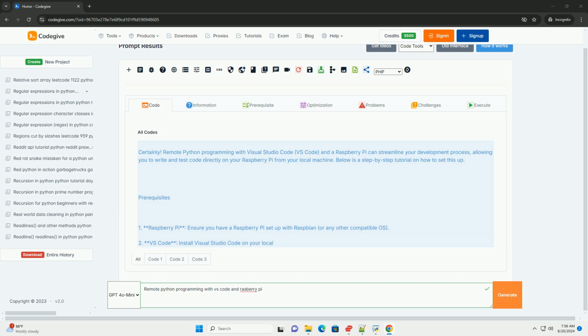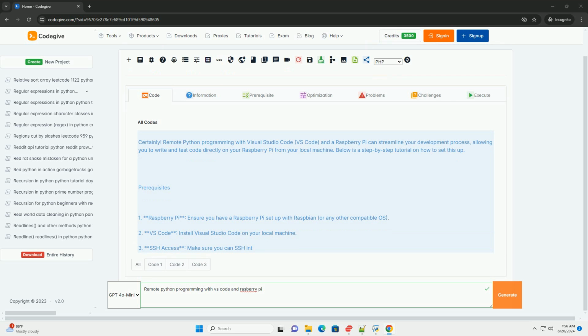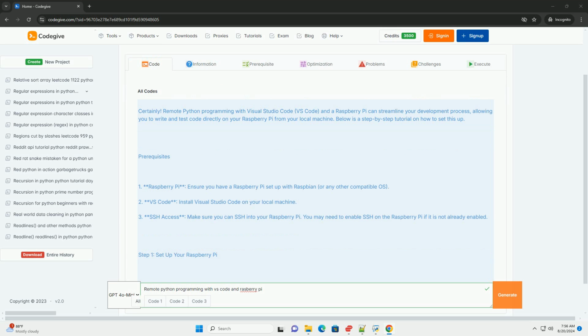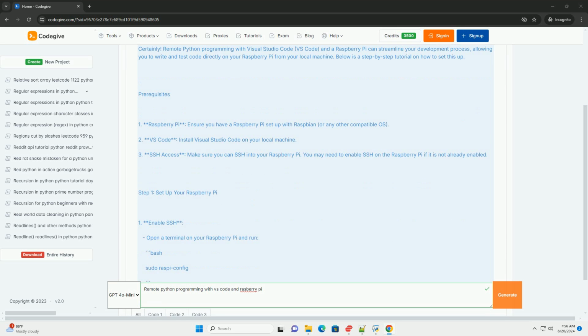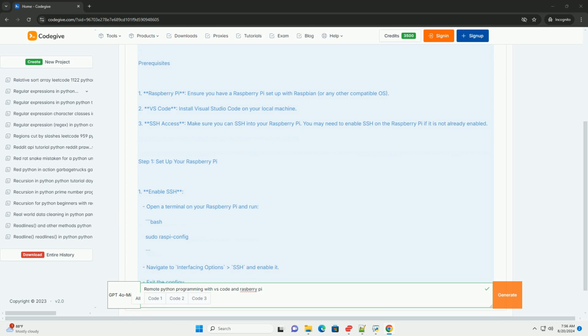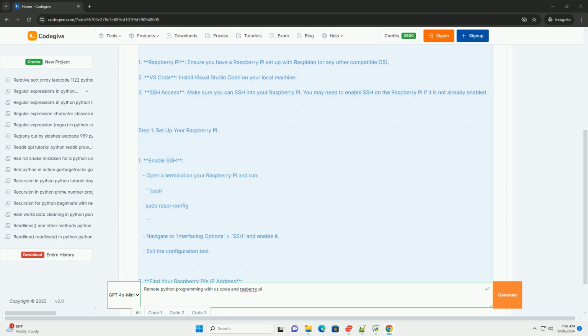Prerequisites. 1. Raspberry Pi. Ensure you have a Raspberry Pi set up with Raspbian or any other compatible OS. 2. VS Code: install Visual Studio Code on your local machine. 3. SSH access: make sure you can SSH into your Raspberry Pi. You may need to enable SSH on the Raspberry Pi if it is not already enabled.